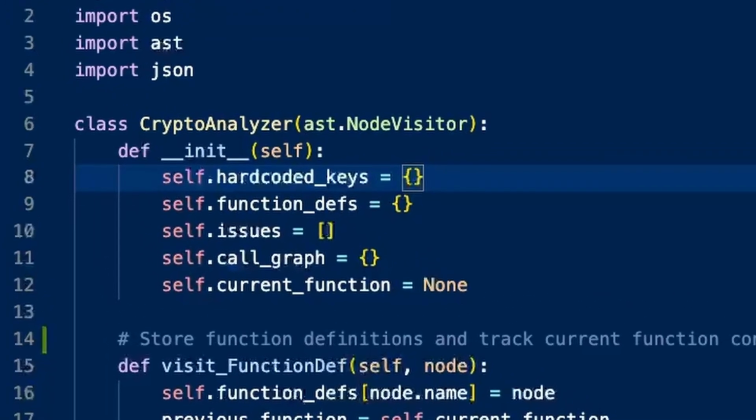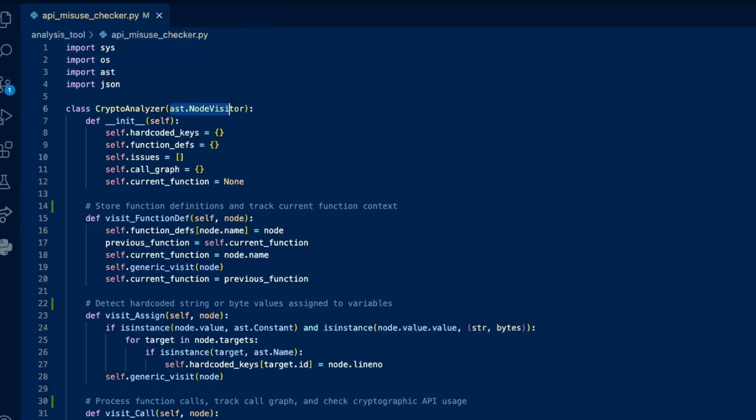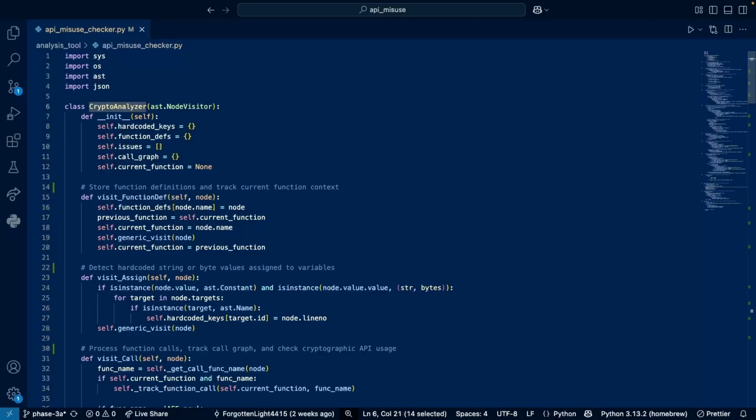So in this project, I have subclassed ast.NodeVisitor, which lets me walk through this tree and customize how I handle things like functions, assignments, and calls. Now let's talk about the core of this tool, that is the CryptoAnalyzer class. This is a class that inherits from the ast.NodeVisitor, and it handles all the logic for tracking variables, detecting risky API usage, and even tracing how data flows across function boundaries.